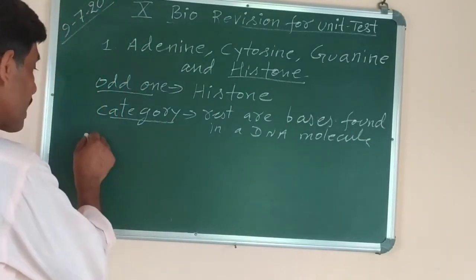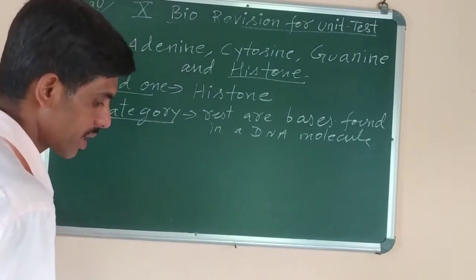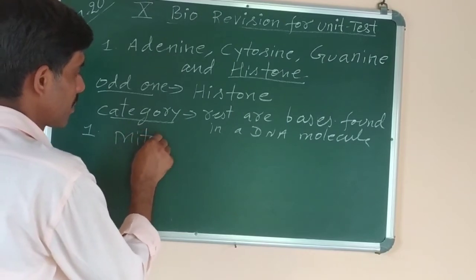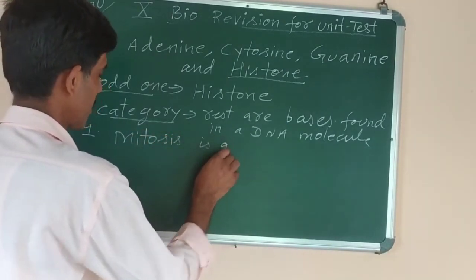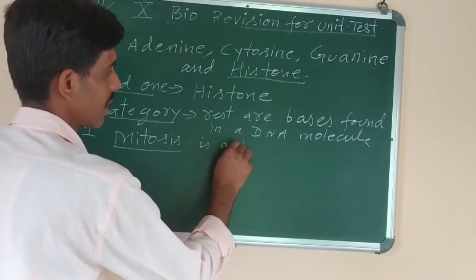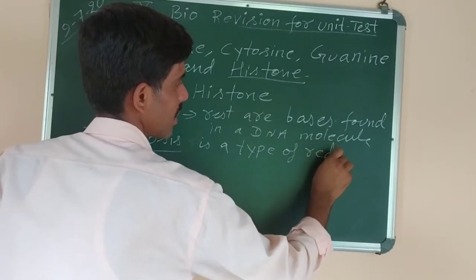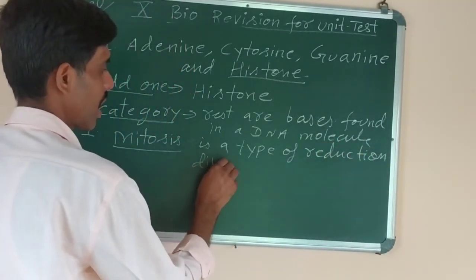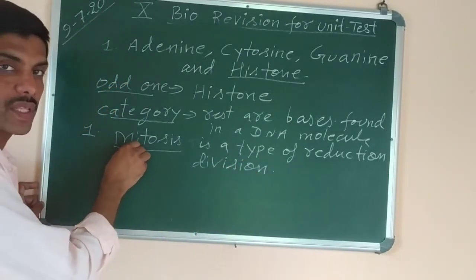Okay. So now the next type of question is, state whether the following are true or false. Sentences will be there. If false, you have to rewrite the correct one. One question I will do so that you can understand. Mitosis is a type of reduction division. Mitosis is underlined. Okay, how you have to solve this question is, you have to change only this word which is underlined.